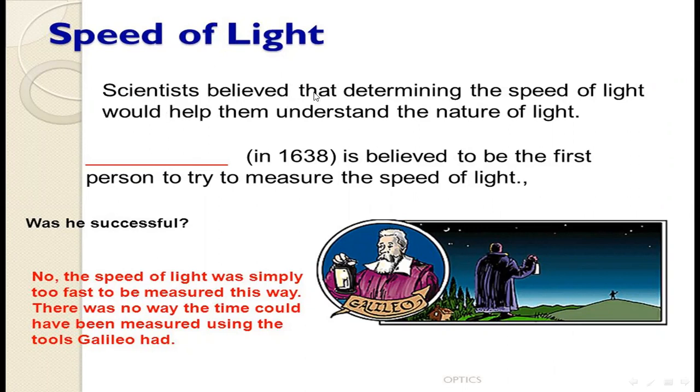Again, I repeat, scientists believe that determining the speed of light would help them understand the nature of light. Galileo in 1638 is believed to be the first person to try to measure the speed of light. Was he successful? No. The speed of light was simply too fast to be measured this way. There was no way the time could have been measured using the tools Galileo had.